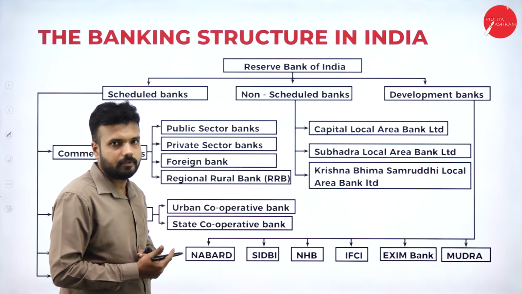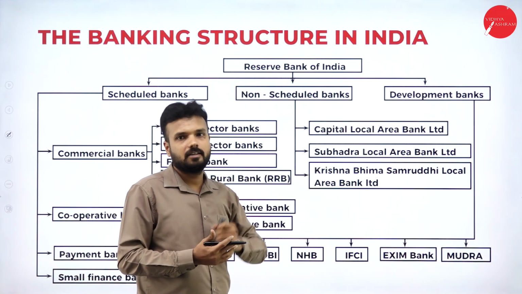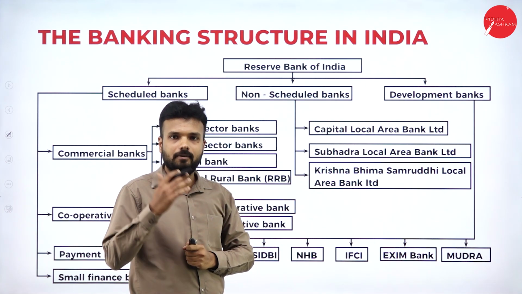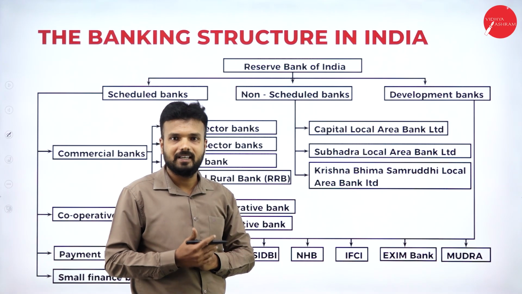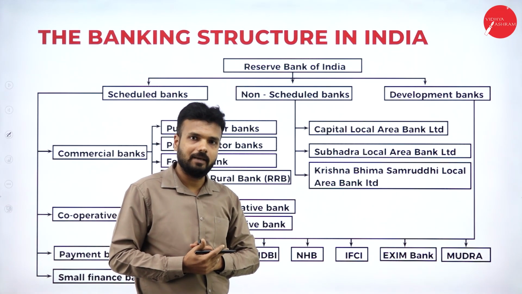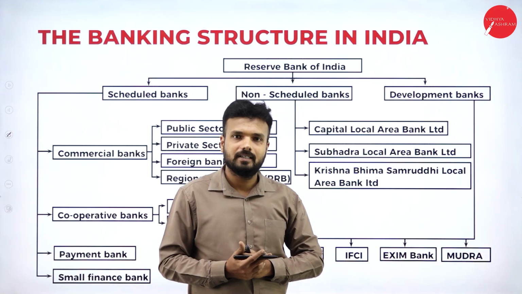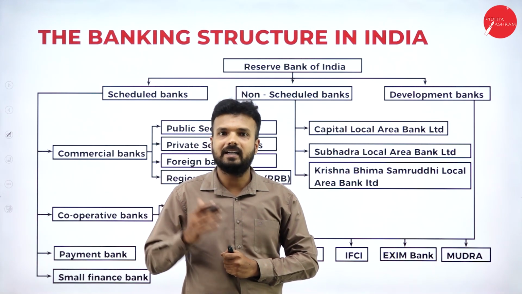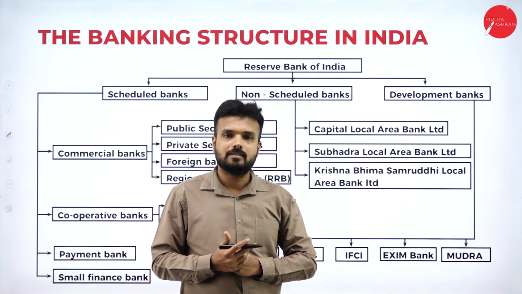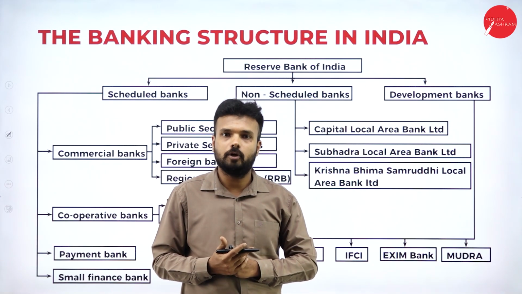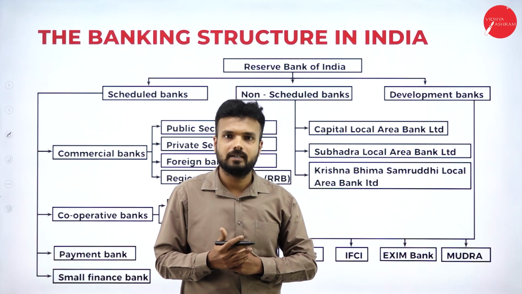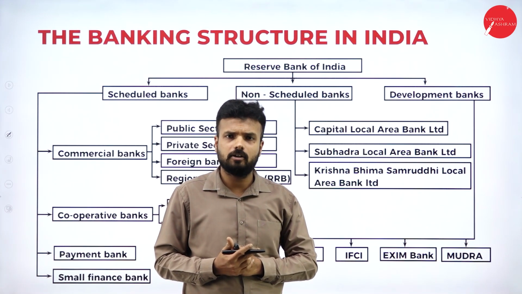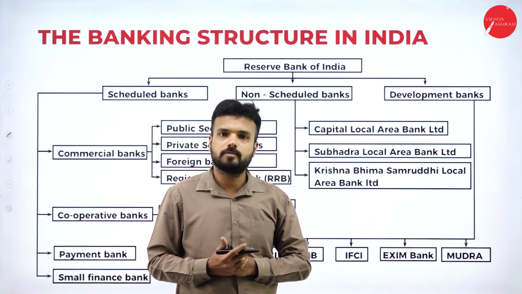This Reserve Bank of India was established by the Britishers on 1st April 1935. At the beginning stage, it was a private entity. Later, it was taken over by the government. When it was established during British rule in our country, the first British governor of the Reserve Bank of India was Sir Osborne Smith.